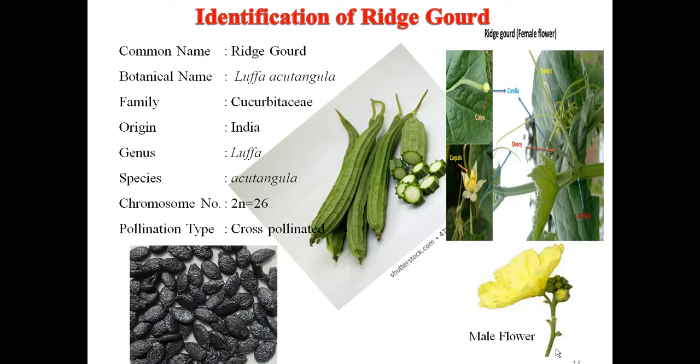Next one is the ridge gourd. Botanically, it is known as Luffa acutangula, family Cucurbitaceae, origin India, genus Luffa and species acutangula. Chromosome number 2n is equal to 26. It is a highly cross-pollinated crop. You can see the picture of seeds and fruit as well as flowers.